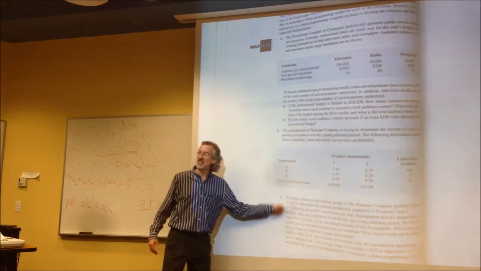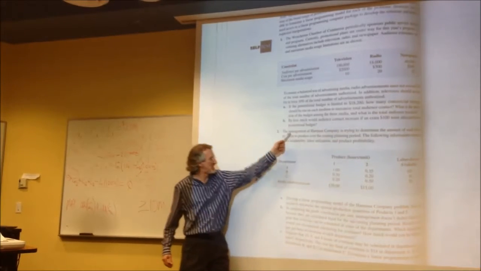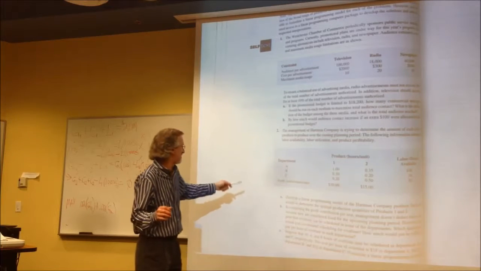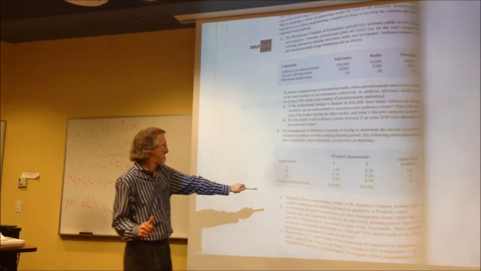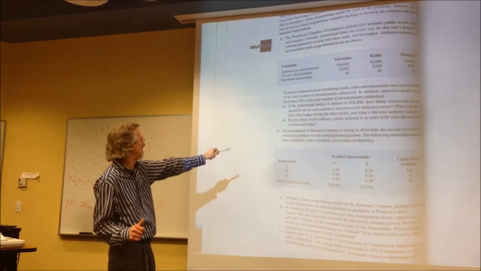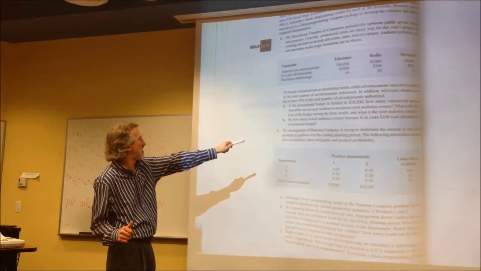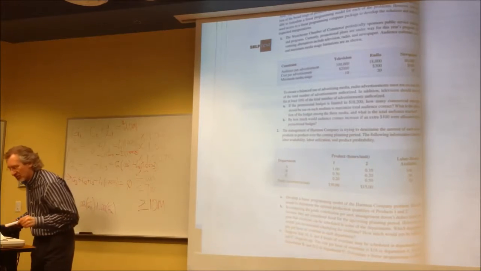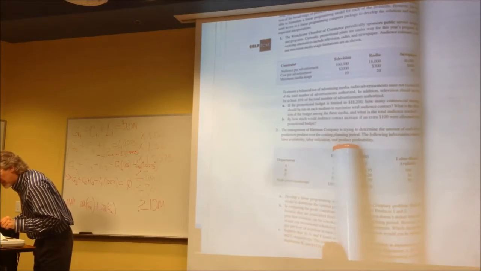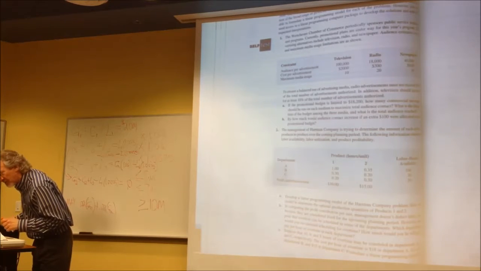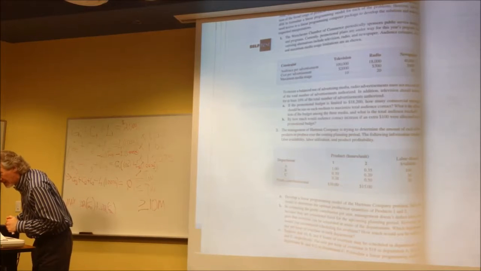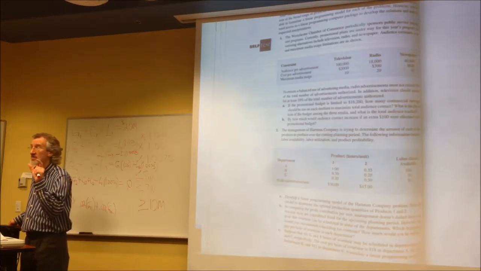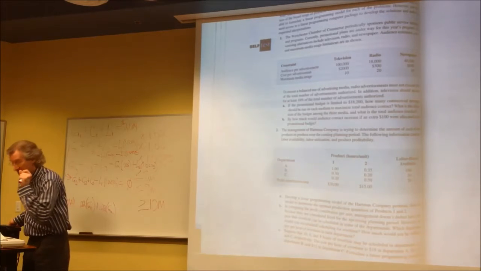Okay, forget A, B, C, D. Don't even go down there. Look at number 2. Read the little story here. I want you to write, what's our objective here? We have to read the first sentence here. The management at Hartman Company is trying to determine the amount of each product to produce. This is how many to produce. The coming planning period, the following information is labor availability, labor utilization, and product profitability. That last word right there is going to tell us our objective function.